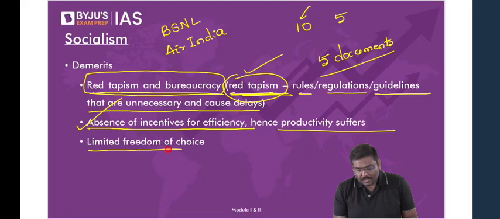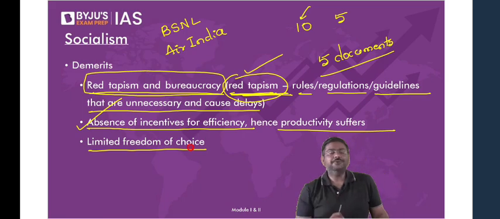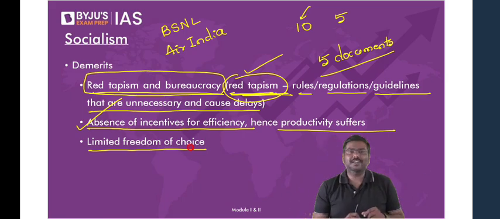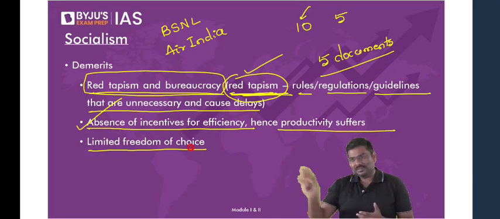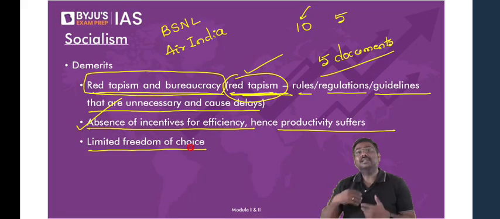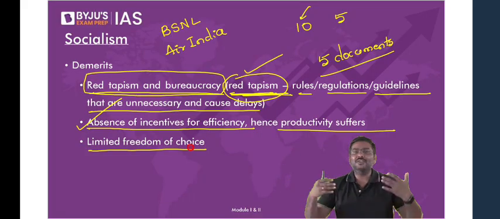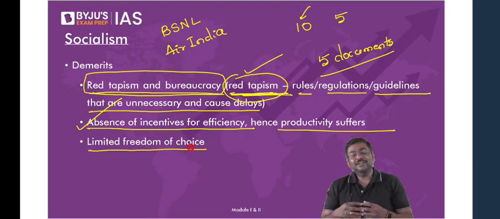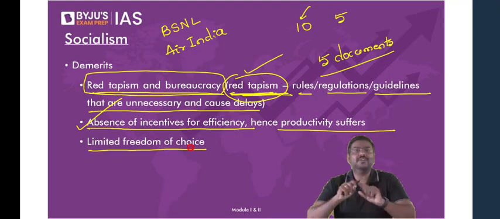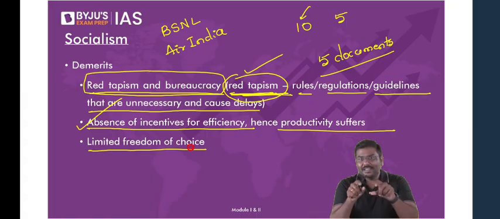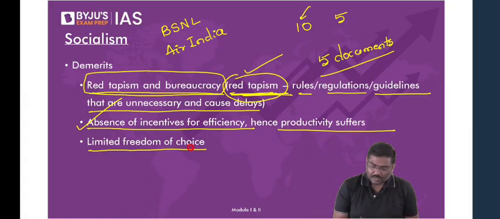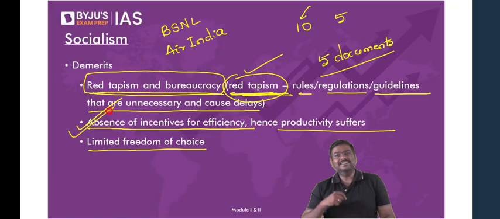And finally, limited freedom of choice. I gave you the example of tobacco products and alcoholic products earlier. If government decides this is not needed for the society, we will simply remove them. Then in such a case, don't you think that even though you might have money, you might not have the freedom to consume whatever you want? That freedom to purchase is limited by the government policies. Right, so these are certain concerns, or let's say the demerits, related to the model of socialism.